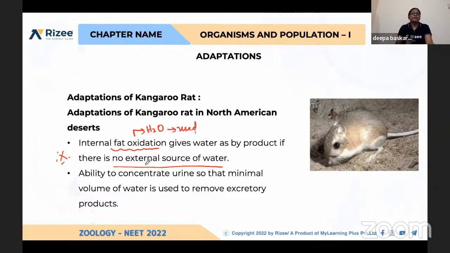This is one of the adaptations of animals living in low water areas. They will get adapted by this process, and by the ability to concentrate urine so that minimum loss of water will be there. Okay, so when these organisms are not getting water, they concentrate their urine and thereby reduce water wastage.